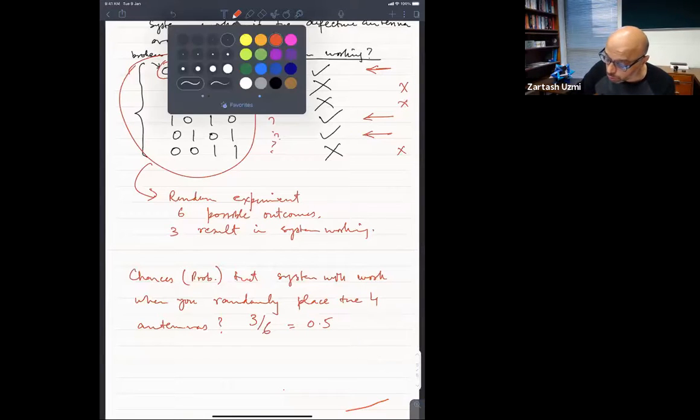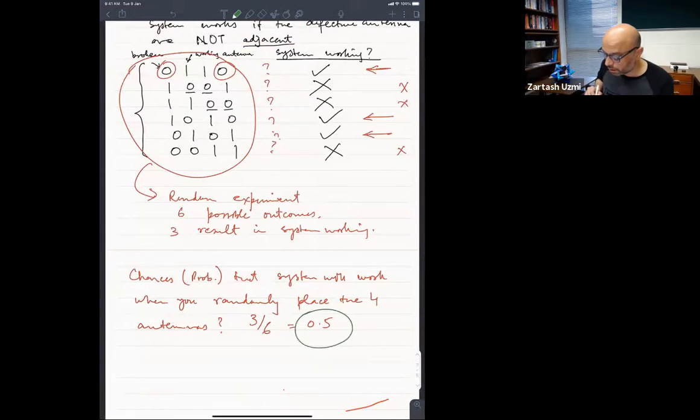So the reason that we gave this example is to appreciate the fact that in order to find out this probability number without performing the experiment an infinite number of times, how do I answer this probability question? You have a device, you put 4 antennas, 2 defective, 2 working. What is the probability that the device is working? One way is to do infinite experiments; the other way is to do this counting. If you can do this counting, then you will be able to answer this question.